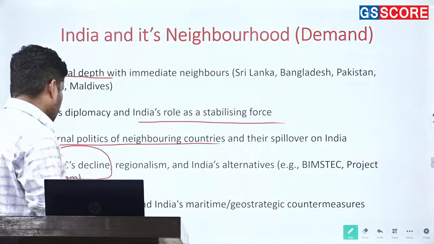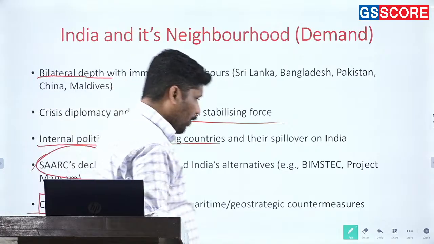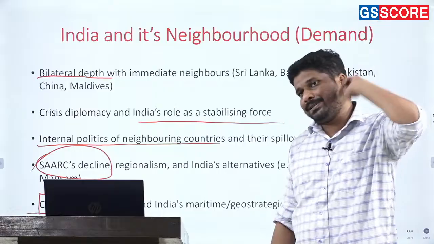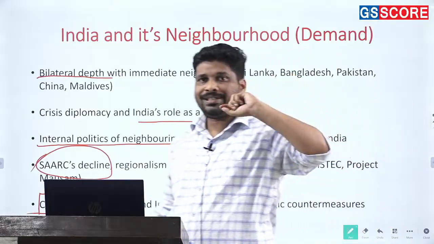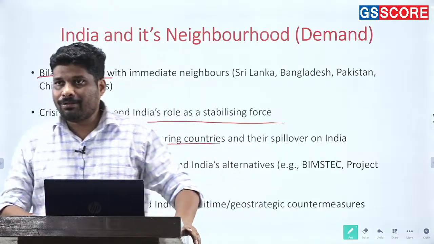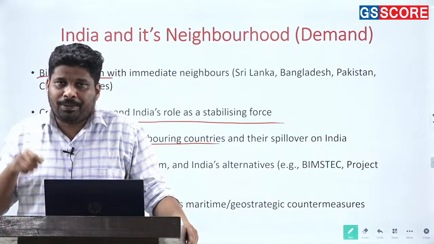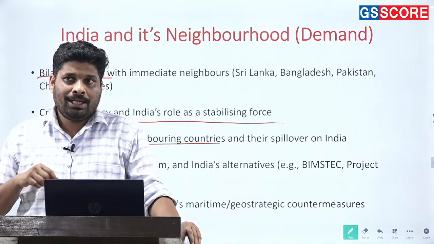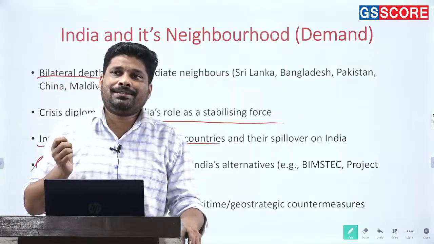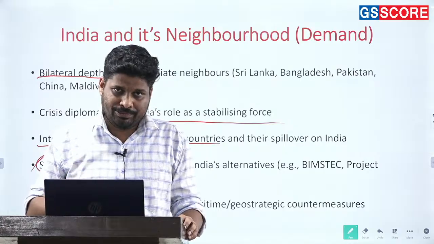Then, when it comes to India and its neighborhood, one of the aspects has to be China. China is also a neighbor, so obviously India-China relations are in focus. But other than a direct question on India-China relations, how China's growing footprint in South Asia impacts India's relations, say with Sri Lanka, or India's relations, say with Maldives, becomes very important. It basically becomes very important.